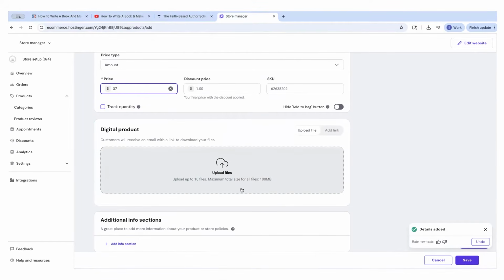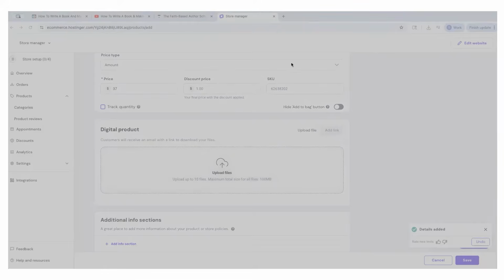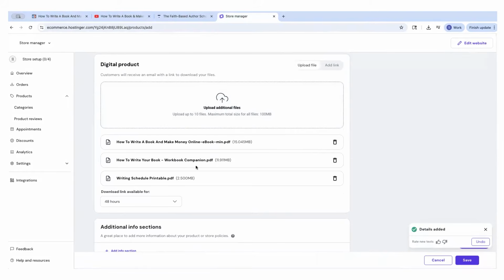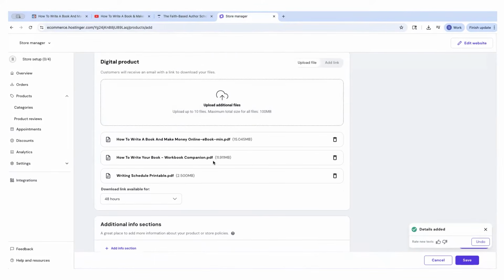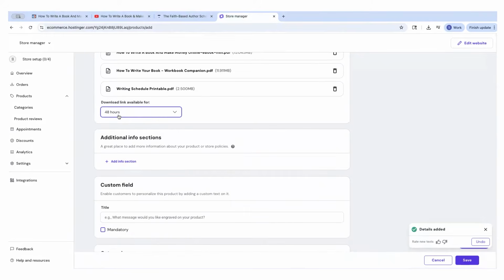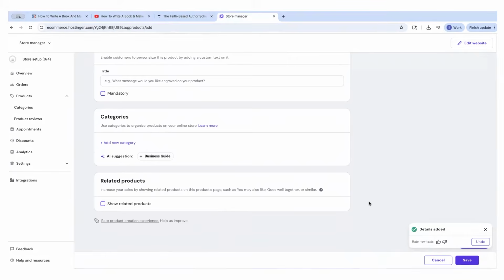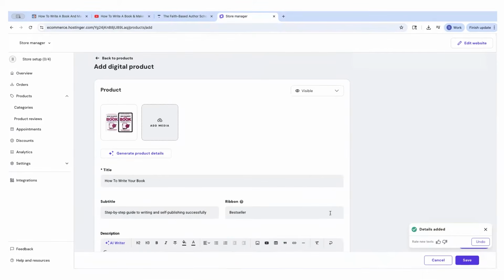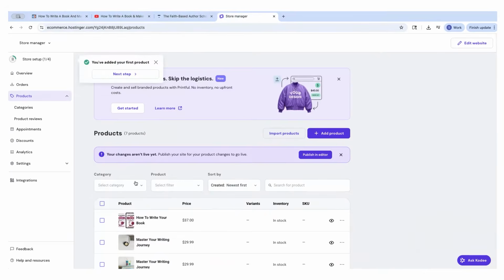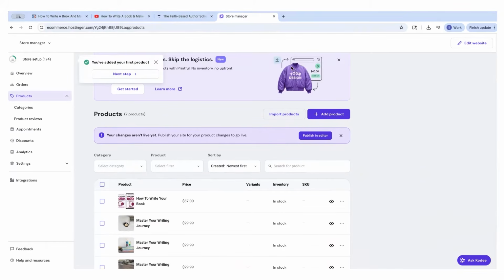And then here, something I love about Hostinger, you don't have to zip all the digital files together. You're allowed to upload 10 different files. So my bundle has 3 files, and I can upload all 3 without having to zip them. That means as soon as somebody purchases, they'll get 3 different downloads. So it makes it so much easier for the buying experience, which I love. I always change this to 30 days, and I do not show related products. So once you do all that, you just click save. Now it takes you back to the backend of your products. Look at this. You can do print on demand.